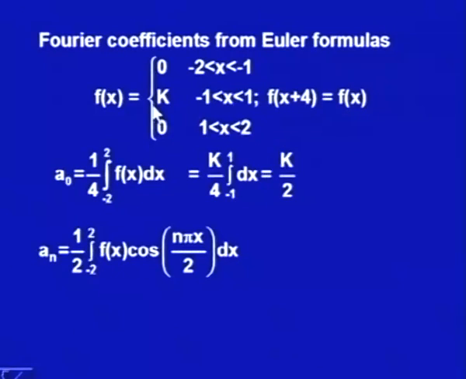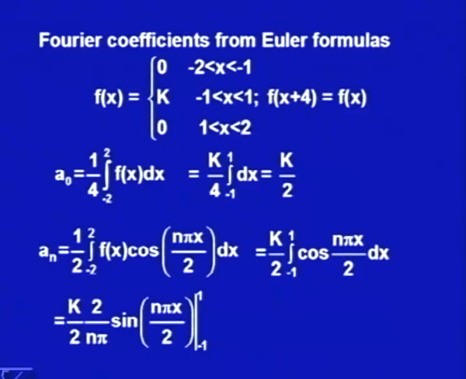Again the function is k only in -1 to +1. So, this integral would be k by 2 integral from -1 to +1 cos n pi x by 2 dx. Now, integrating cos n pi x by 2, we get sin n pi x by 2 into 2 upon n pi. So, k by 2 into 2 upon n pi sin n pi x by 2 from -1 to +1.